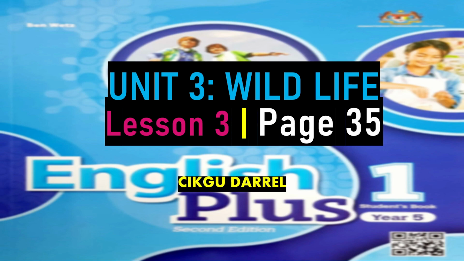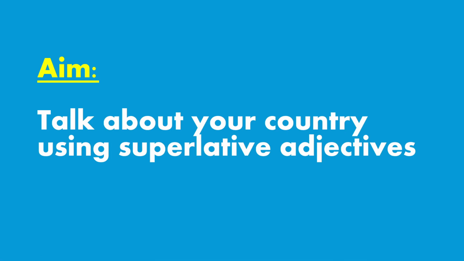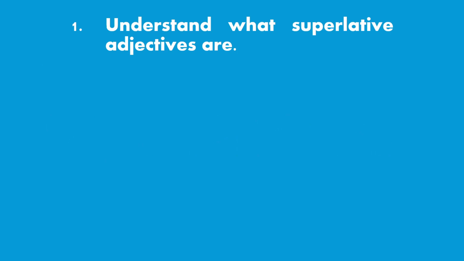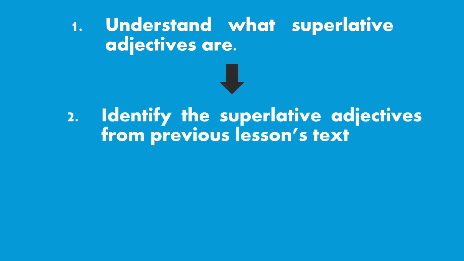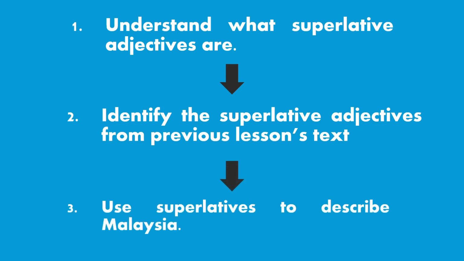For your information, this is going to be the third lesson, on page 35 of your student's book. At the end of this lesson, you should be able to talk about your country using superlative adjectives. Hence, the framework for our lesson today: first, we are going to understand what superlative adjectives are, followed by identifying the superlative adjectives from the previous lesson text that we have read. And last but not least, we are going to use the superlatives as practice to describe Malaysia.